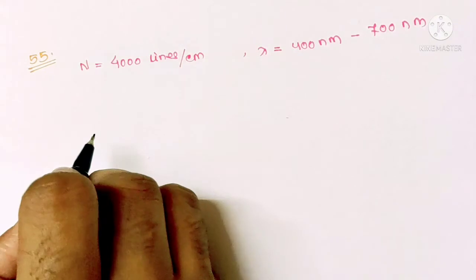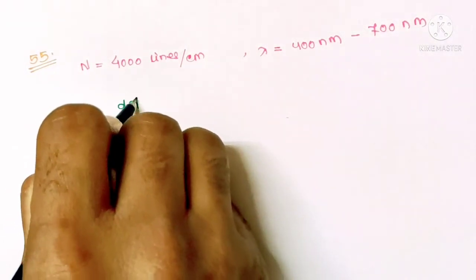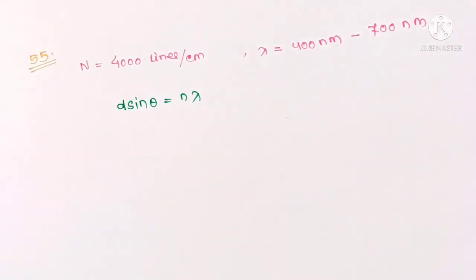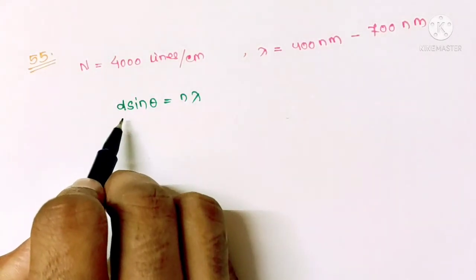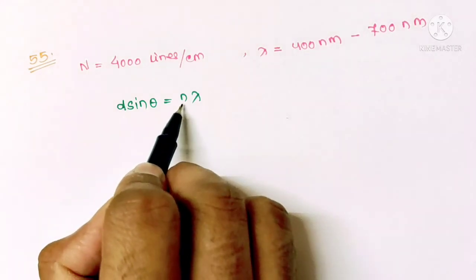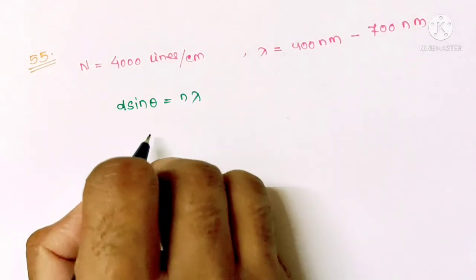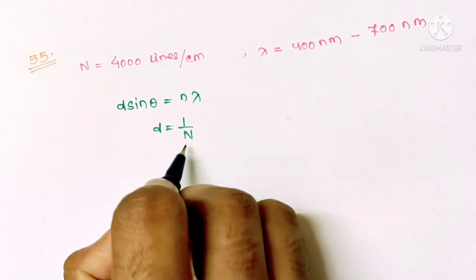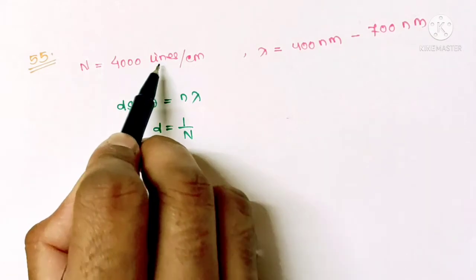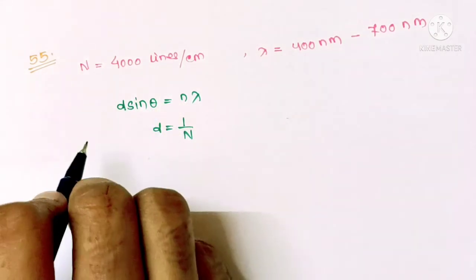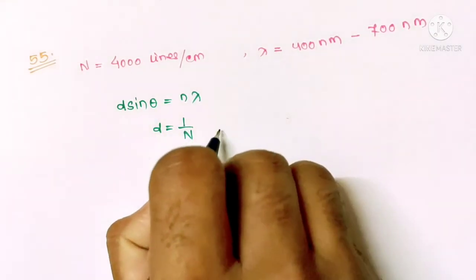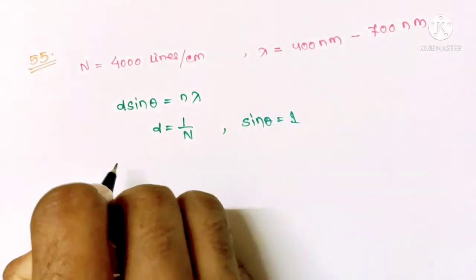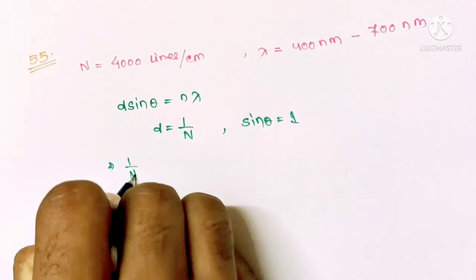For grating, we have d sin theta equals n lambda, where small d is the distance between slits and n is the order of the grating, and we have d equals 1 by N. N is the grating constant or number of lines per unit length for the grating. So for calculating maximum order, we can put sin theta equals 1. So we have 1 by N equals n lambda.